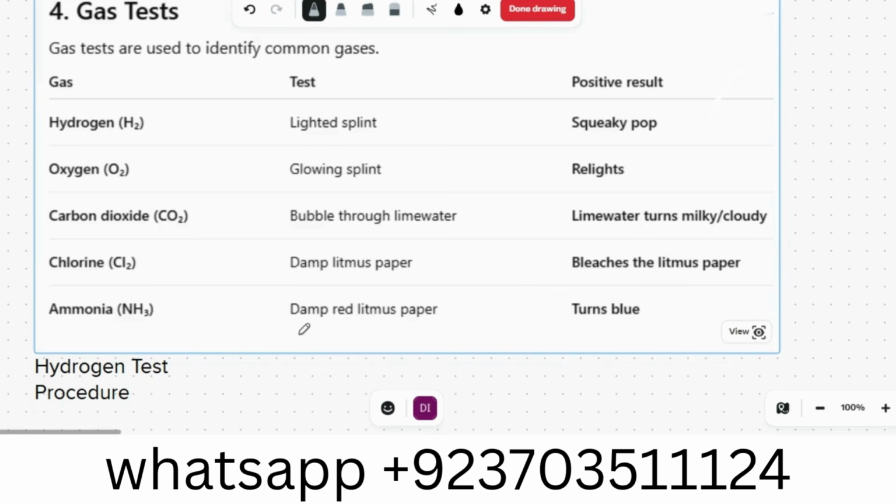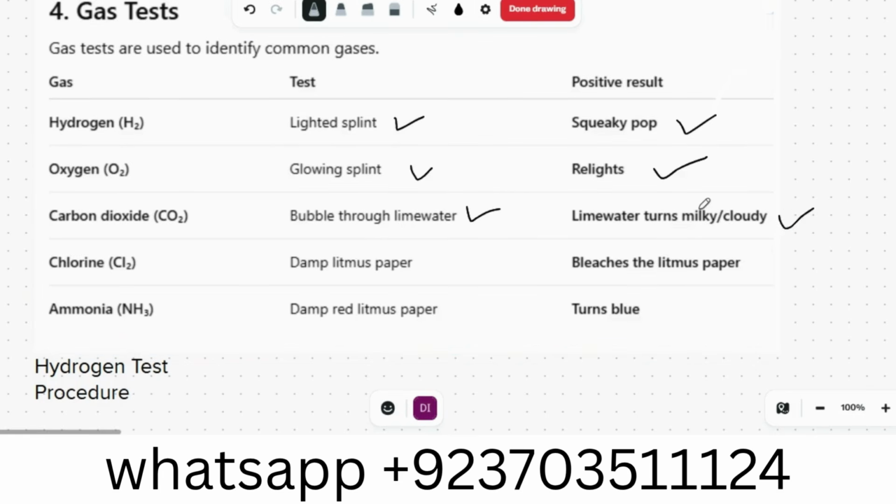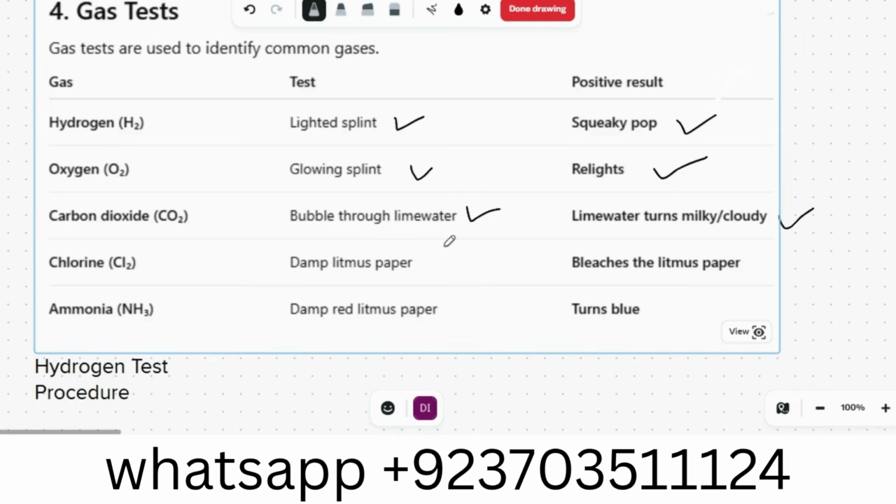Gas tests. How can we test or identify common gases? For example, hydrogen. The test is a lighted splint, and the positive result is a squeaky pop. Oxygen: a glowing splint, and it will relight. Carbon dioxide: bubble through lime water, and lime water turns milky. Remember these, they may be in your papers. Chlorine: damp litmus paper, it bleaches the litmus paper. Ammonia: damp red litmus paper, it will turn blue.